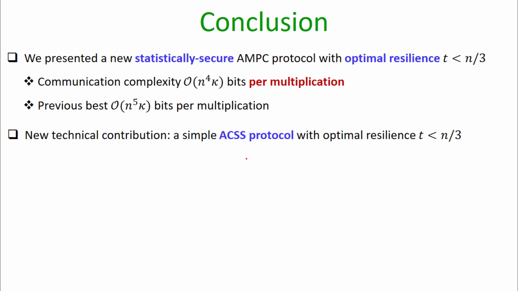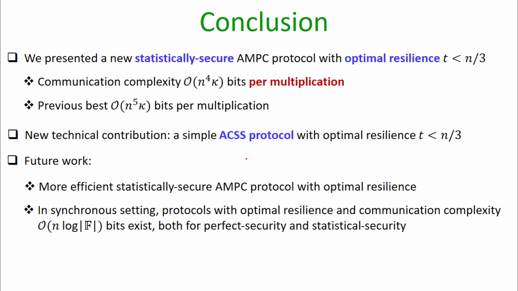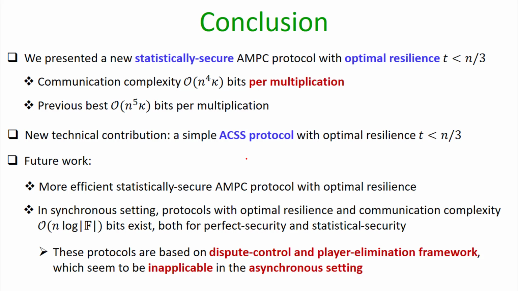To conclude, we have presented a new statistically secure AMPC protocol with a better communication complexity. Future work will be to close the gap in the communication complexity between synchronous and asynchronous protocols. A key technique used in the synchronous setting to get better protocols is the dispute control and player elimination framework, which seems to be inapplicable in the asynchronous setting. And that's why, to get better protocols in the asynchronous setting, we have to come up with new techniques.